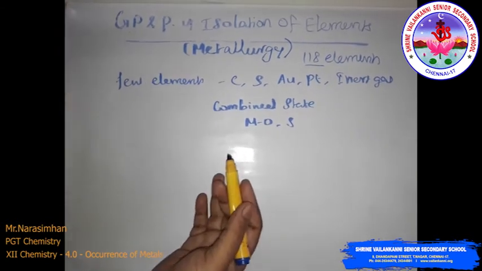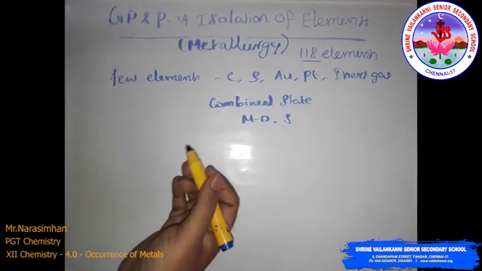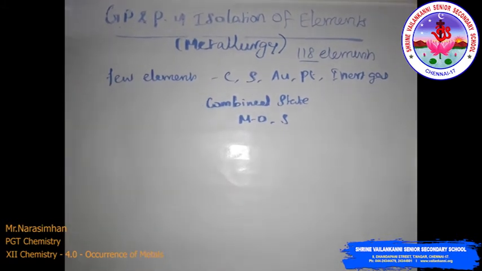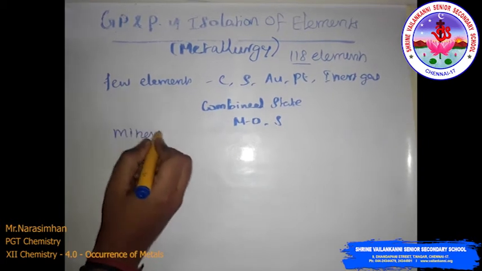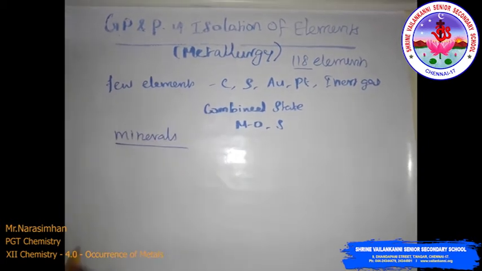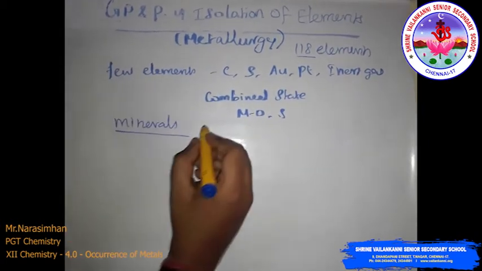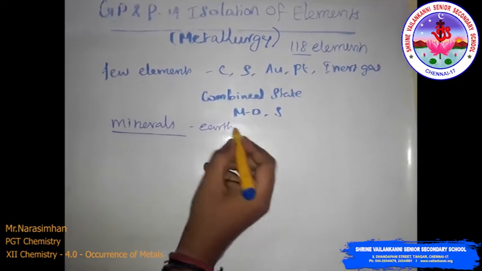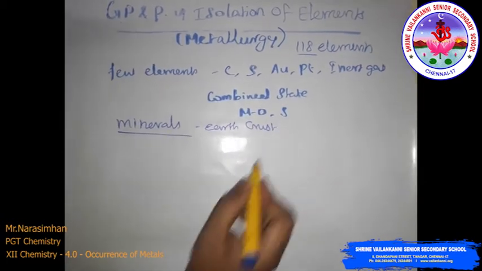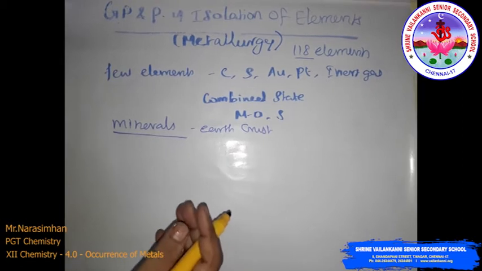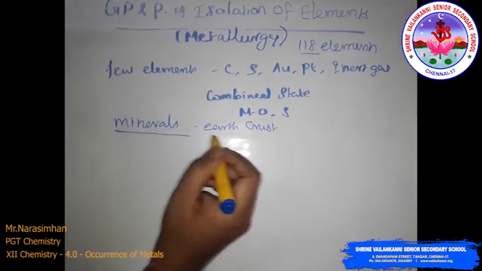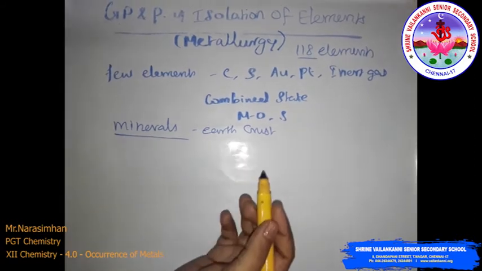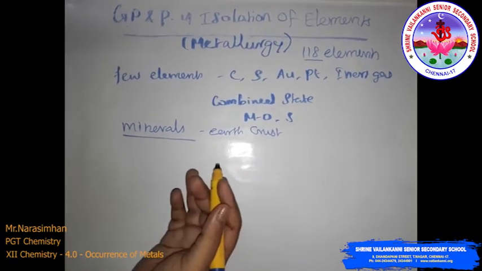Usually you know that minerals occur in the earth's crust, in places called mines.